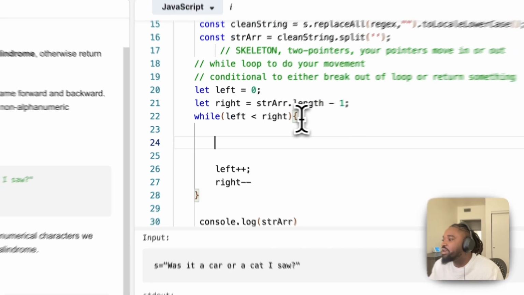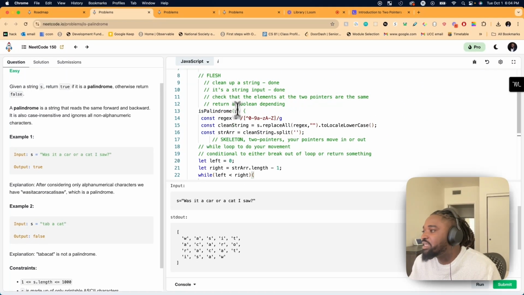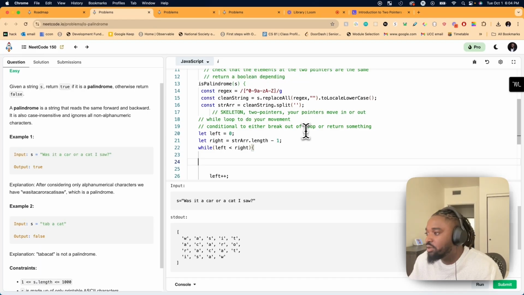Okay, so let's fill in the flesh. What does the flesh say? Check that the elements at the 2 pointers are the same. Okay, so let's do that. Let's say if string array at left is not equal to string array at right, then we return false here because it's not a palindrome.